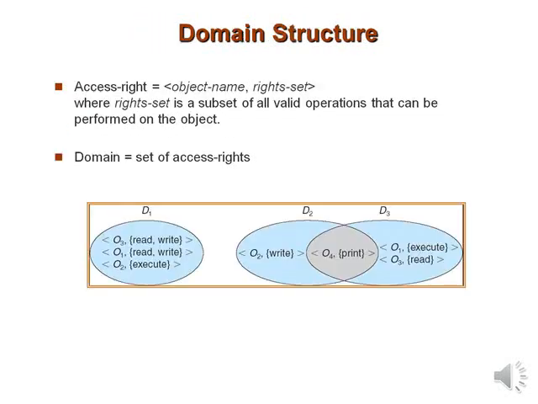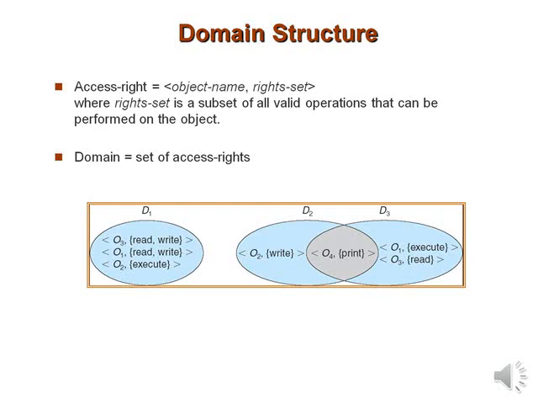Next we'll move on to what you mean by a domain of protection. Here in domain of protection we see something called a domain structure. Before moving on to the domain structure, we'll go through the basics of the domain of protection. A computer system is a collection of processes and objects. By objects we mean both hardware objects and software objects. Hardware objects can be the CPU, memory segments, printers, disks and tape drives, and software objects can be files, programs and semaphores.